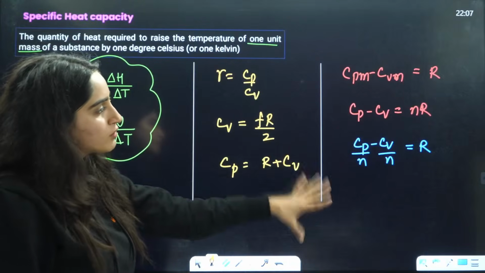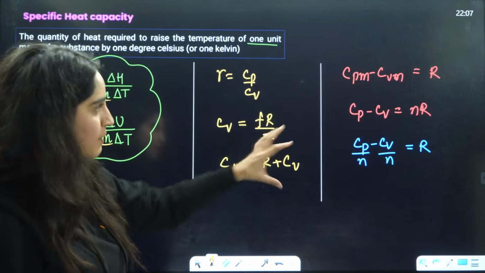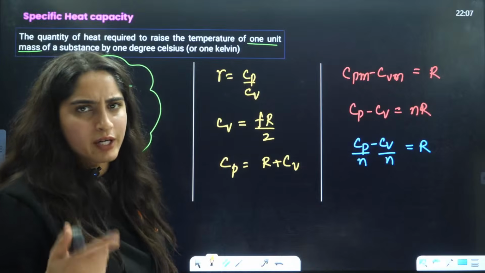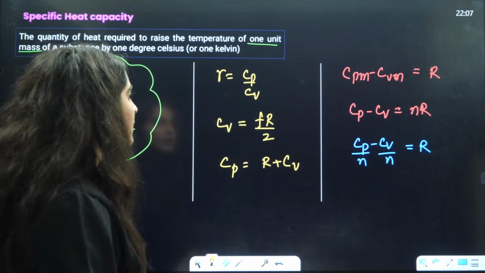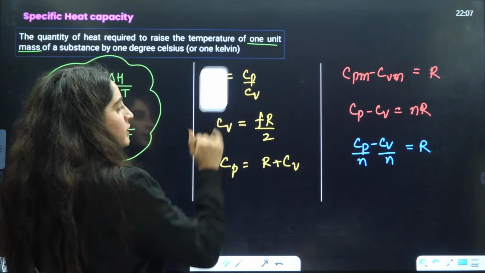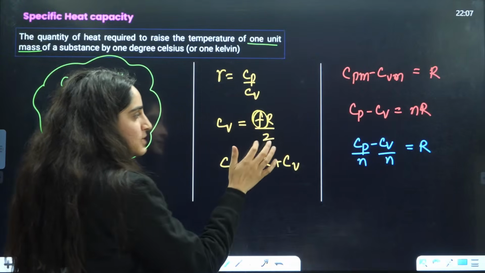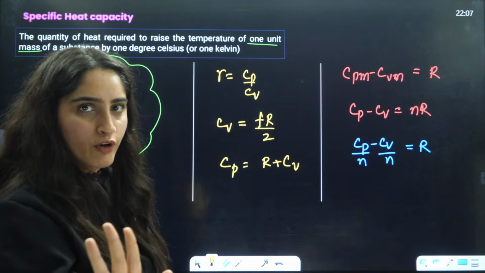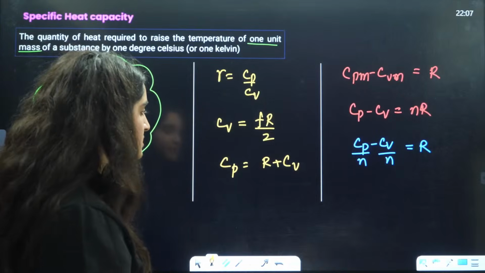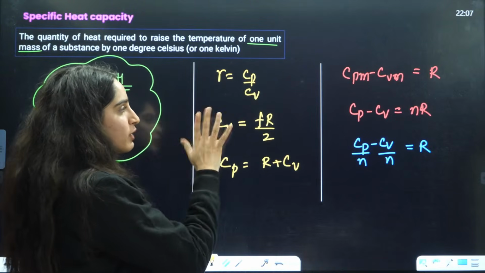Now, these formulas, just remember these formulas in terms of degree of freedom. I'll also tell you what degree of freedom is. Degree of freedom is represented by this f. We will learn the degree of freedom, don't worry, with the help of examples. First of all, you need to understand these formulas.